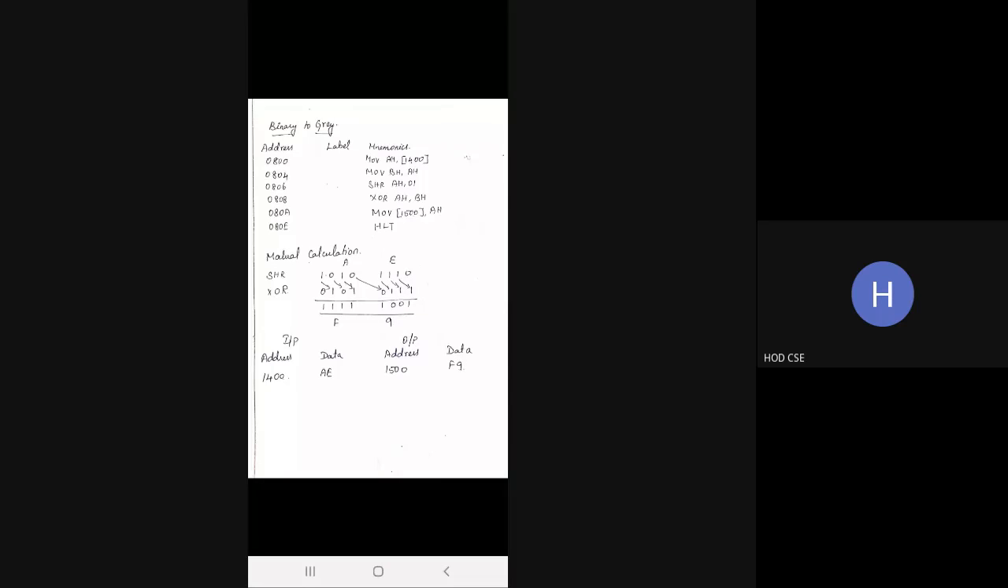So the arrow mark will show the right shift function. You will receive 0101 0111. So if you XOR both the values, you will get 1111 1001. That is the equivalent gray code for the given binary input. Okay. So next program,